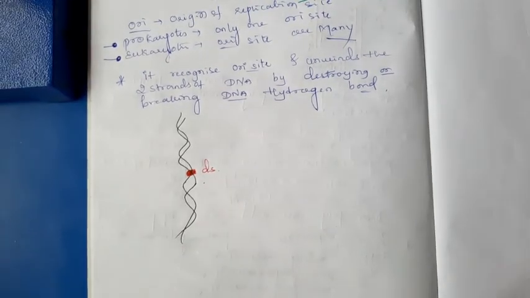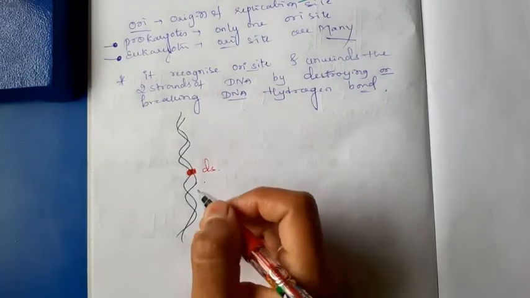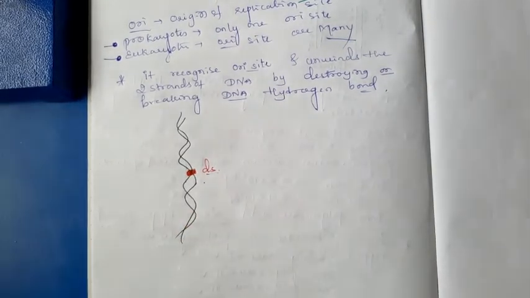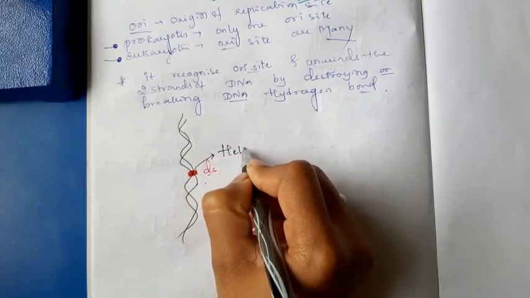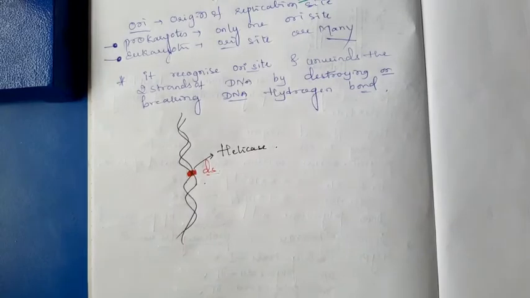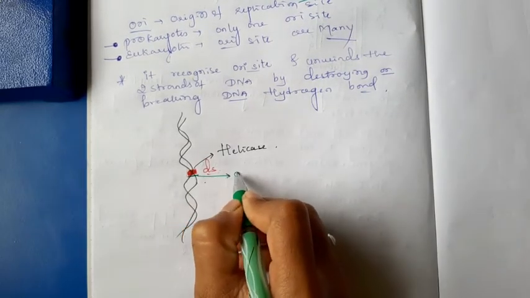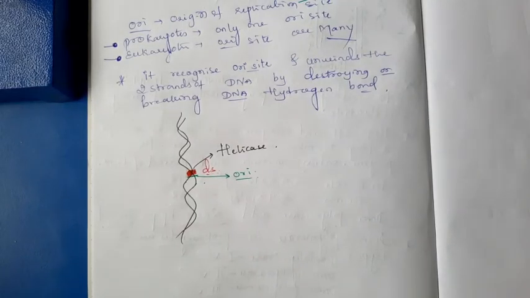When it binds, it recognizes the ORI site. It is very specific. Helicase binds on the ORI site of the DNA. When the helicase is bound, it starts unwinding.